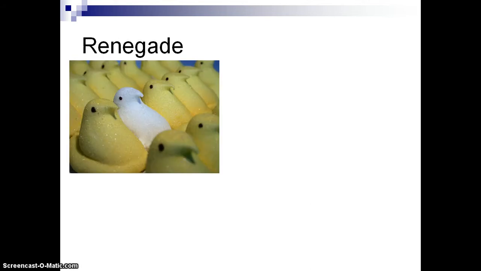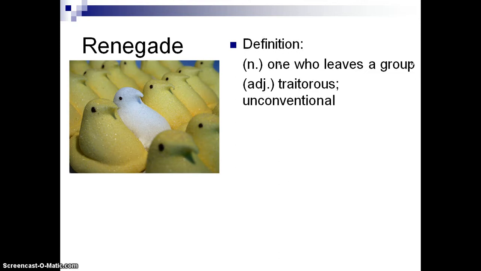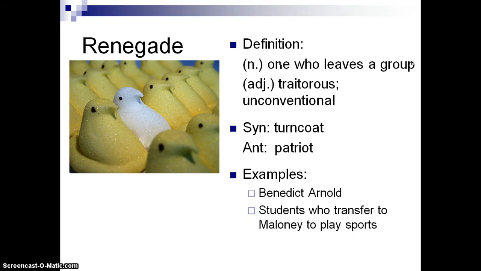Renegade. You can see here these delicious looking Peeps, and one of the Peeps stands out. That white Peep there is the renegade. A renegade is one who leaves a group, who is part of one group and betrays that group, turning into a traitor, or simply stands out because they're unconventional and don't fit in with the group they're part of. For example, Benedict Arnold in the Revolutionary War switched from the side of the colonies fighting the revolution to the British side, making him a renegade.